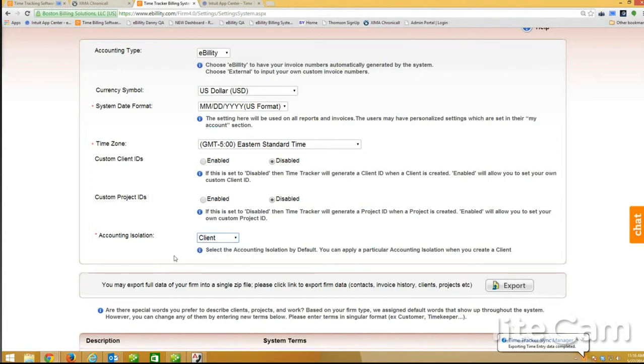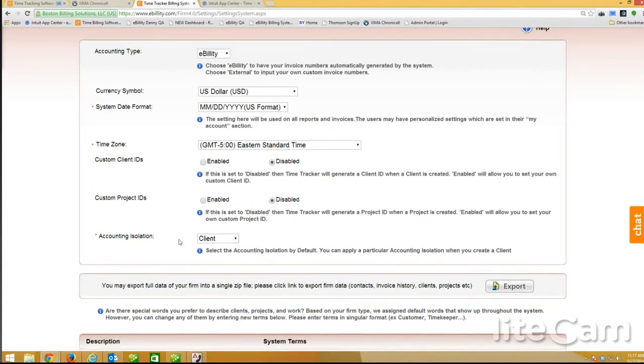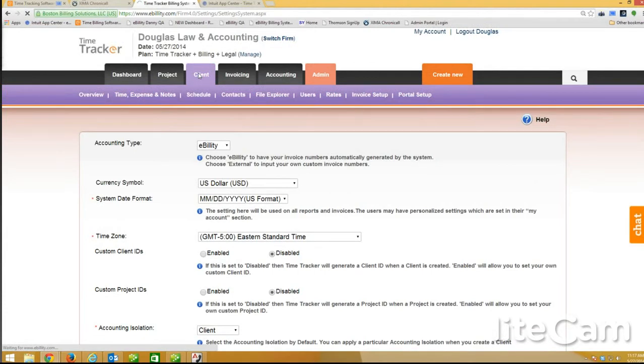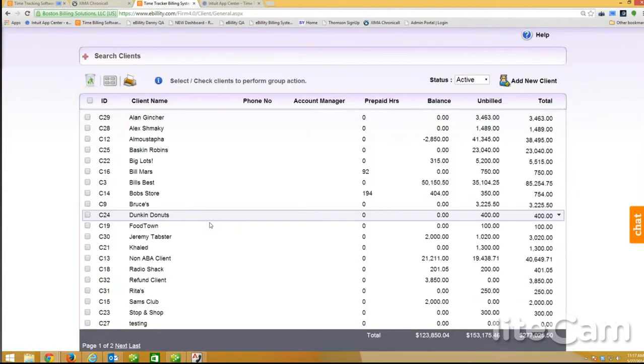Even though this is set for client, you can see here, if you read the notes underneath, it says select the accounting isolation by default. You could apply a particular accounting isolation when you create a client. So if I want to actually override this for a particular client, I could do that also. So this is set for the firm. Let's take a look at a client. I don't know if I already did one, so let's take a look at Alan. And let's edit him.